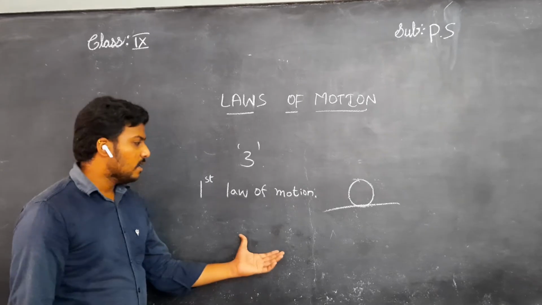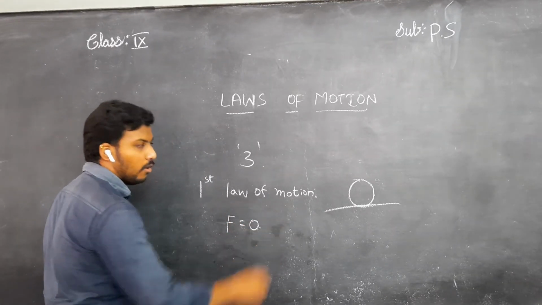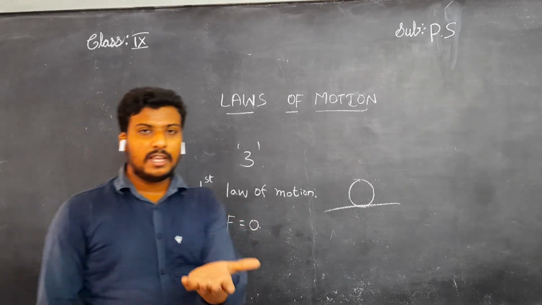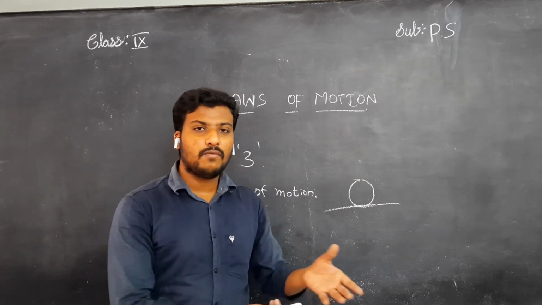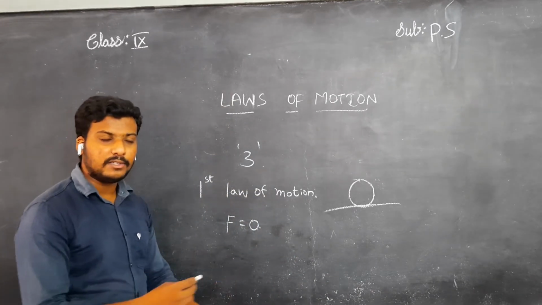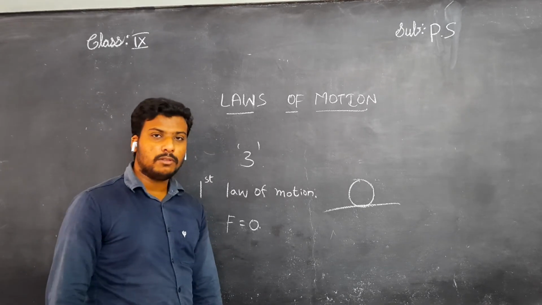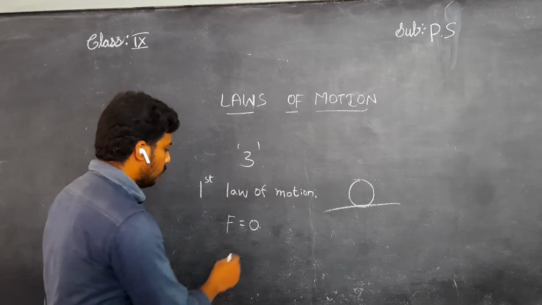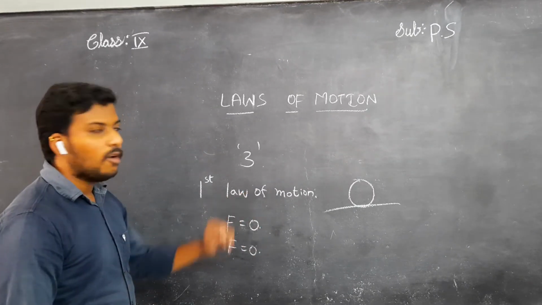Right now, I want to say there is no net force acting on it. There is no formula for it. F equals 0. How, sir? If you take any object and keep it on the table, no force is acting, so F equals 0. Understand, children? Suddenly the ball is rolling, in motion right now. Suddenly one player came and stepped on the ball. It comes to a stop position. Then here too we have value 0. F equals 0 for Newton's first law of motion.